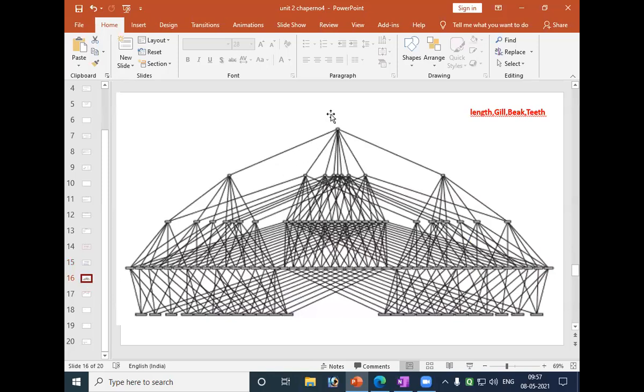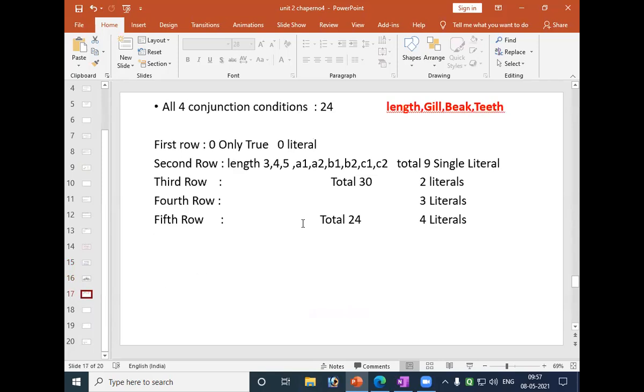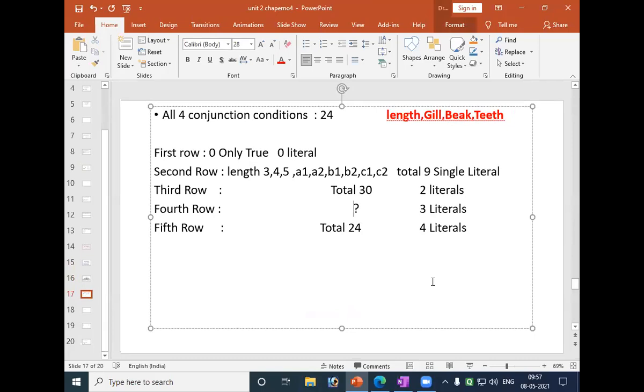The hypothesis space. Hope you understood. So total 44 here.